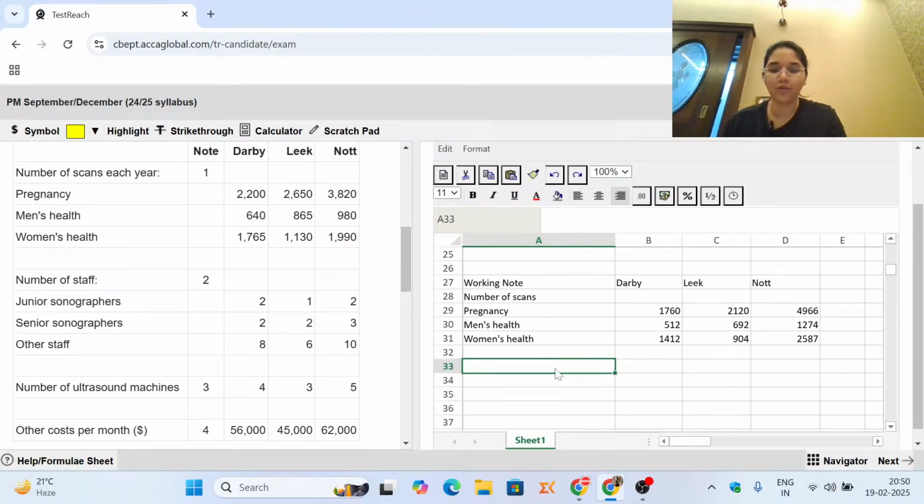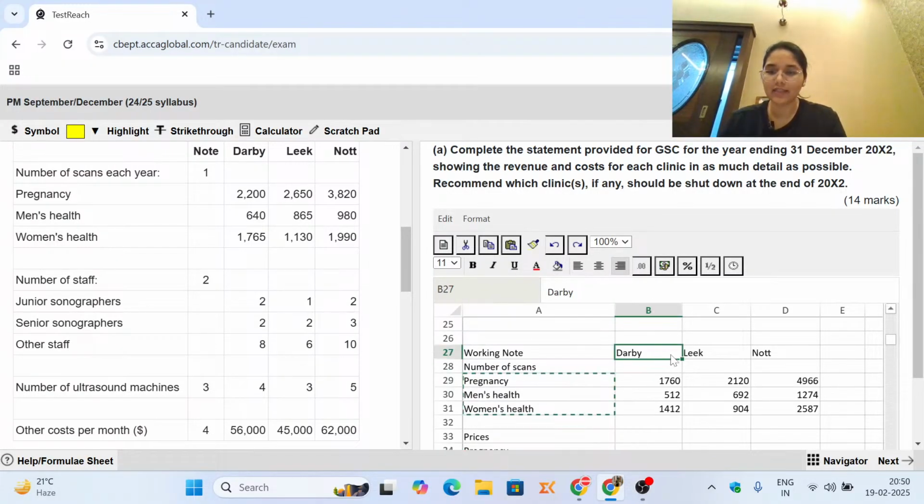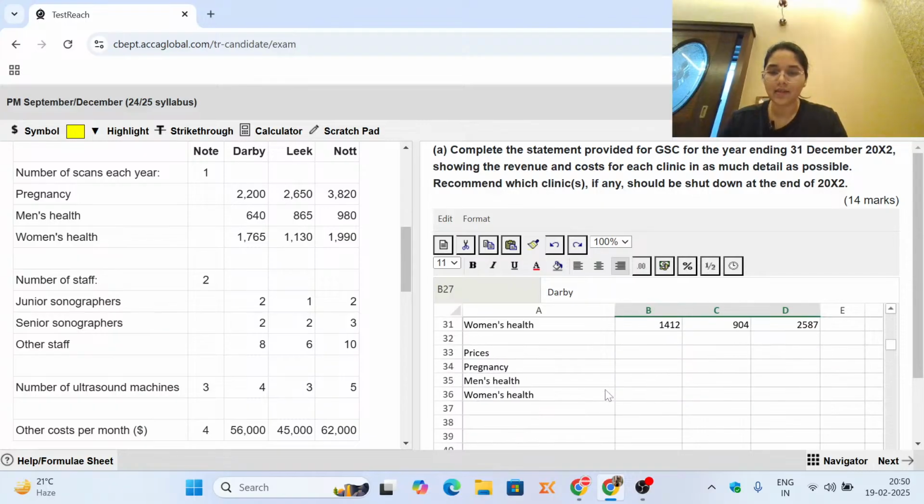So let us now note down the prices of the scan. So for prices, again you can copy paste. So these are the different services and these are the different clinics. So this is how you can also save time in your exam.